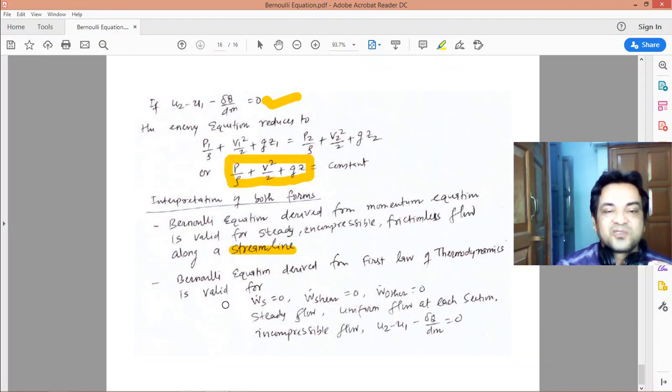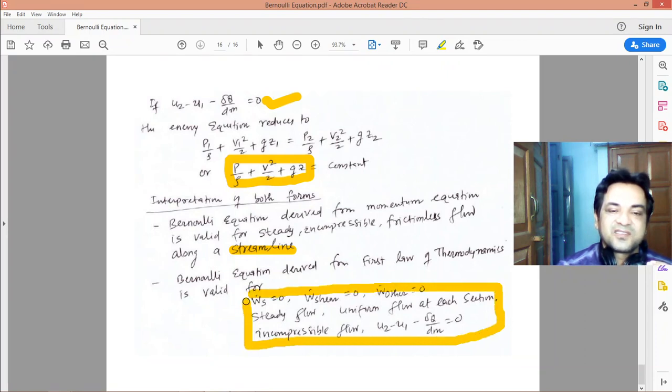And the same Bernoulli's equation you can also apply to a thermodynamics problem, provided these restrictions are maintained. There is no work transfer of any form, no shaft work, no shear work, no other work, and the flow should be steady, with uniform properties, a uniform flow at each section.